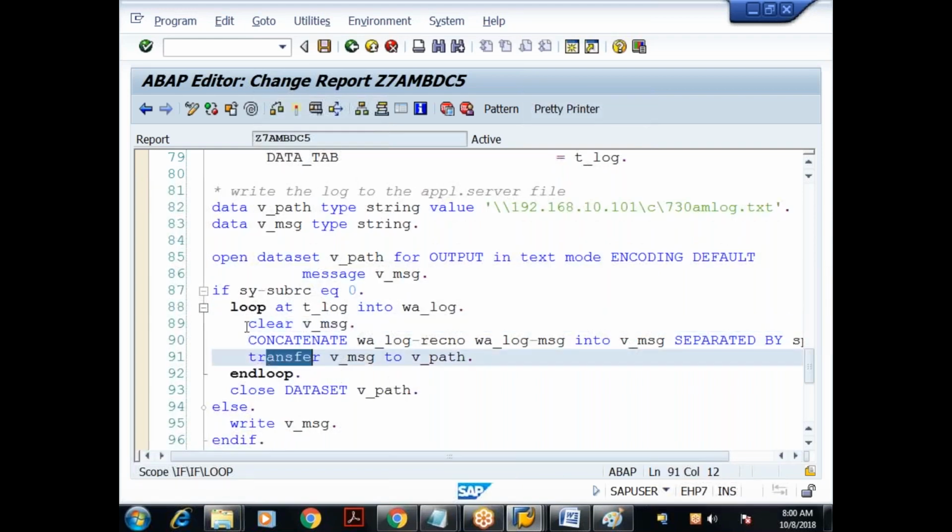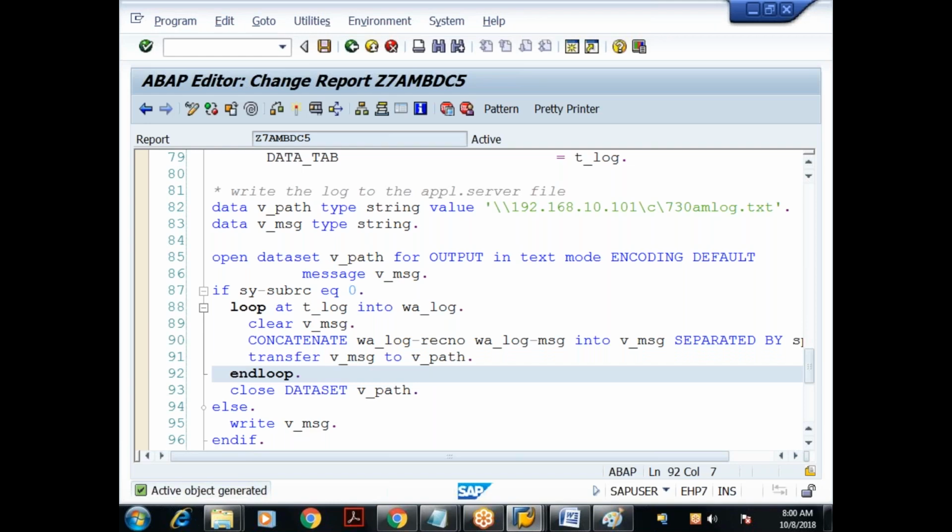How do you write the data to the application server file? Transfer. In the last class we have seen how to read the data from an application server file by using what? Read dataset statement. To write the data into the file we use what statement? Transfer statement. Done. Let me execute this.